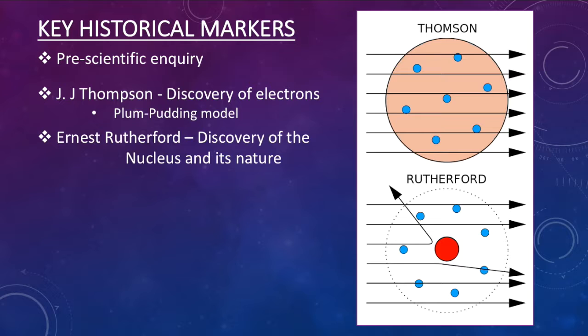In 1909, however, the plum pudding model was rejected due to the discovery by Ernest Rutherford that suggested that most of the positive charges, which were later referred to as protons, as well as the mass of the atom, were concentrated in a very small volume of the atom. Rutherford assumed that this concentration was at the center of the atom. This experiment that led to this discovery is known as the famous Gold-Foil experiment.